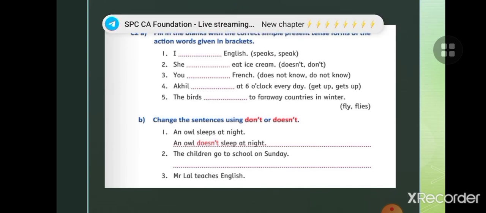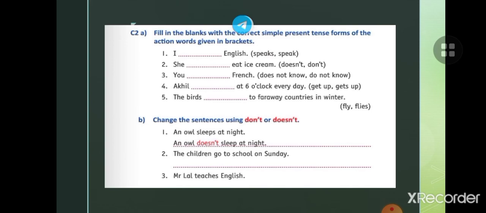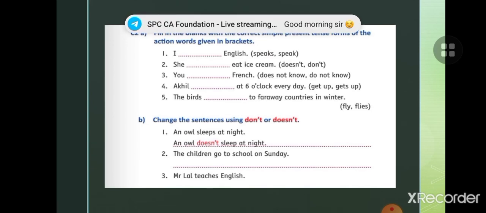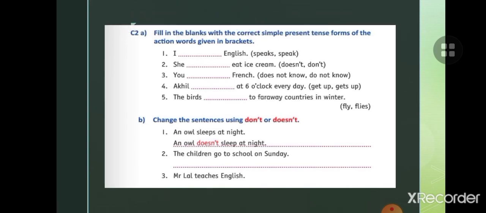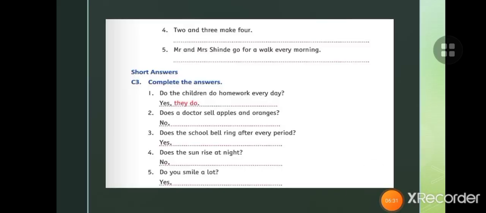Mr. Lal teaches English. You know that Mr. Lal is singular, so Mr. Lal does not teach. When you put does not, you will remove the es from teaches. Okay, Mr. Lal does not teach English. So children, the next exercise is complete the answers. You have to complete the answers.